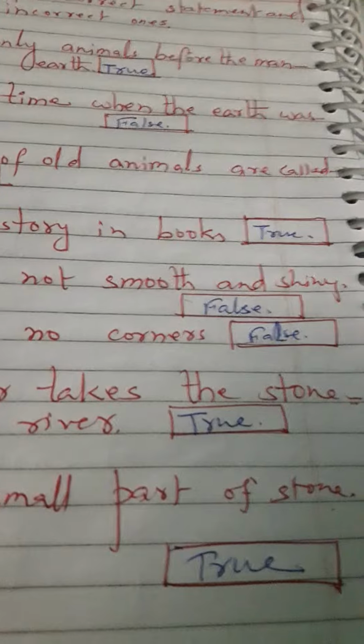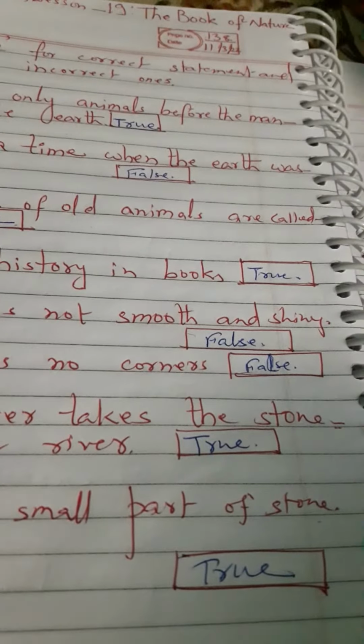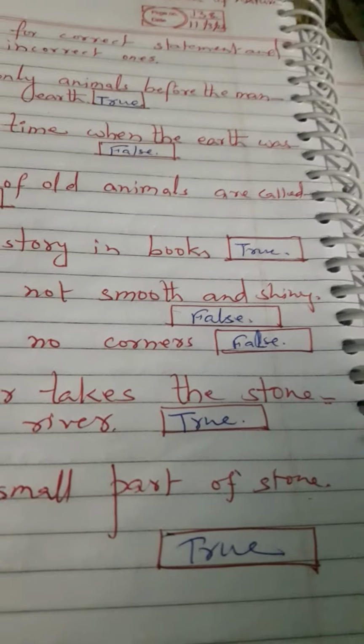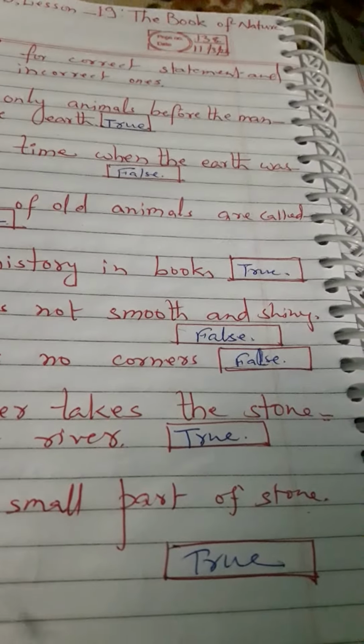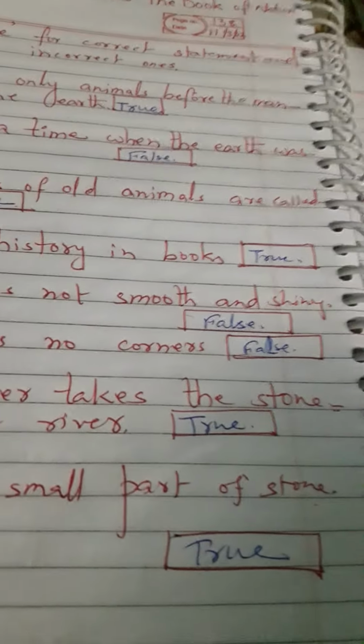In this way, you have to write correct and incorrect sentences marked as true and false in your copy and must get it checked.